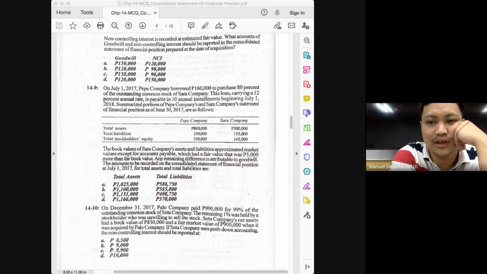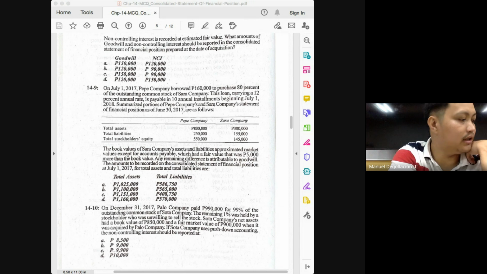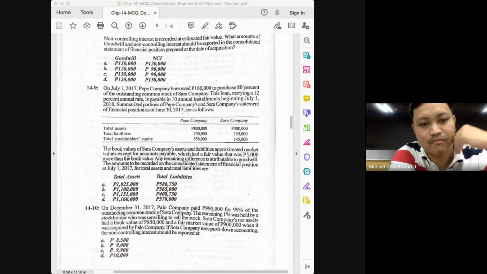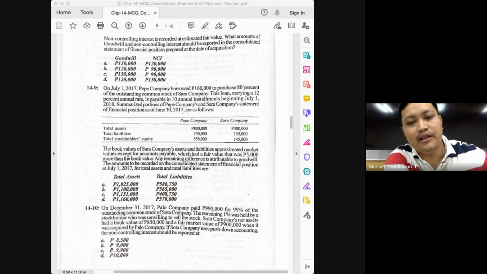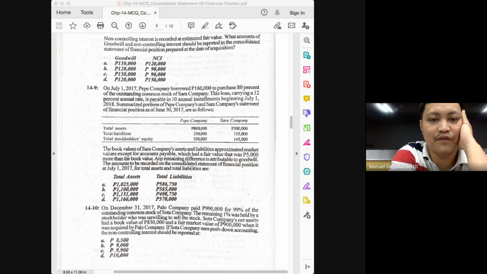So can we now solve for our total assets? Yes. Acquirer 800, acquiree 300, resulting goodwill of 60. So that would be 1,160,000. But nonetheless, let's try to solve for the total liabilities. Liabilities of 250 and then liabilities of the acquirer at fair value of 160, you will have 410. And then what else do we have to add? The additional liability of the parent arising from the 160,000 borrowings. 410 plus 160 will give you 570.